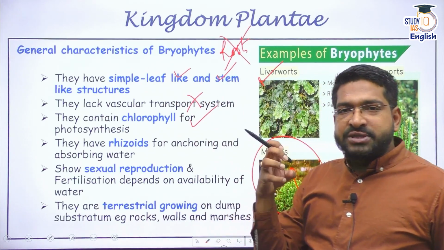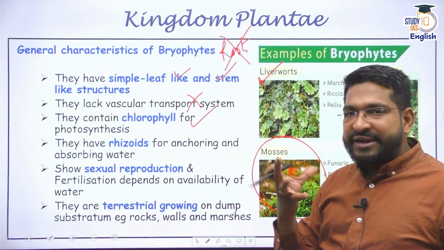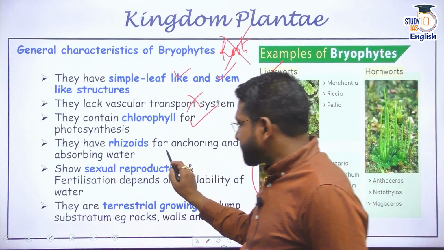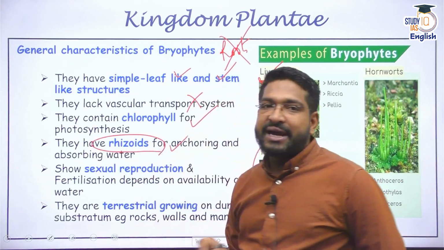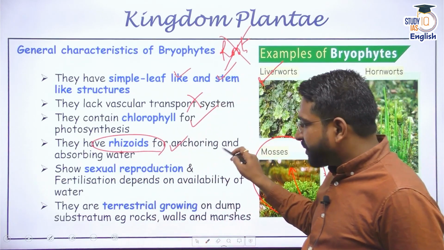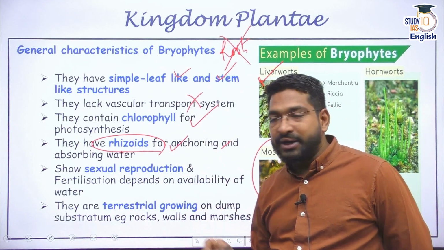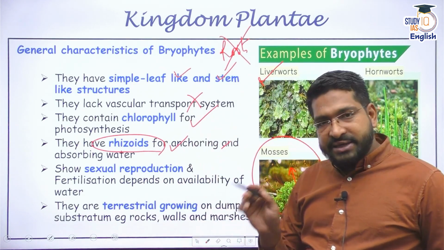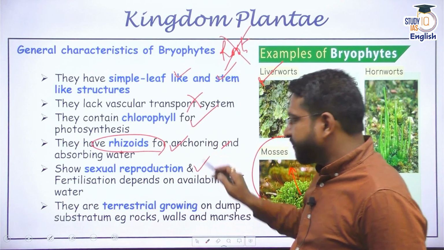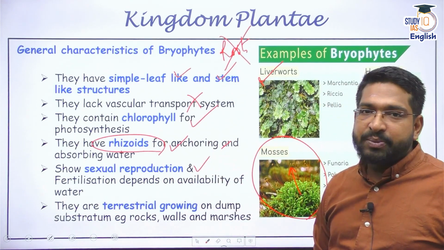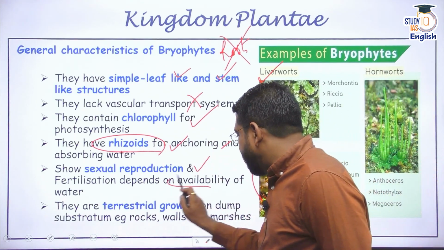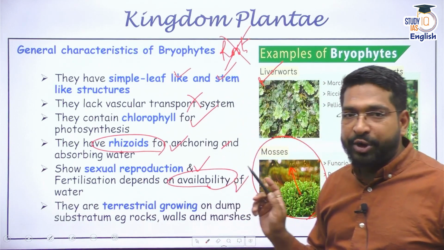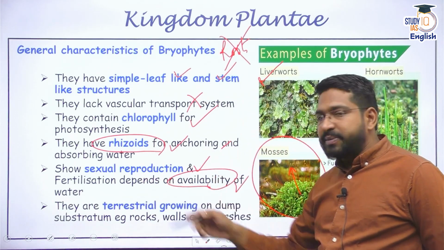Yes, they are green, that means they contain chlorophyll, they undergo photosynthesis. But for support of the stem, for development of very primitive kinds of leaves, they have something called rhizoids. These rhizoids help in absorption of minerals and water. They do not have xylem and phloem. Yes, they do show sexual reproduction, and this sexual reproduction depends on availability of water. Very, very important pointer.